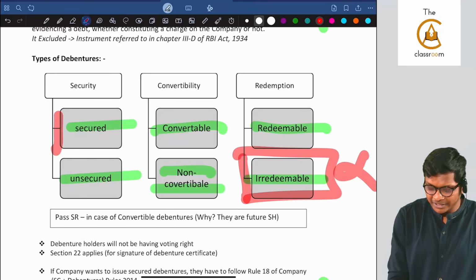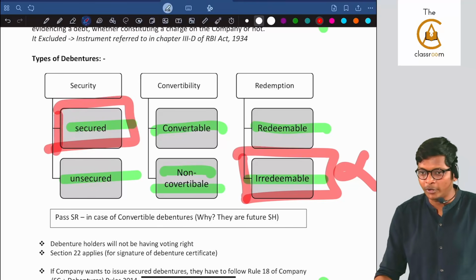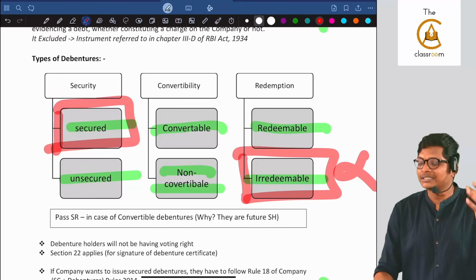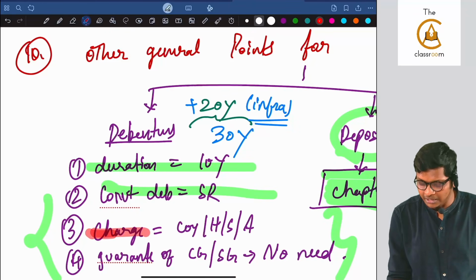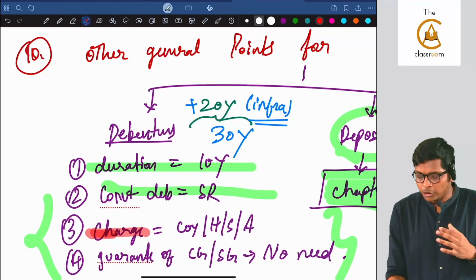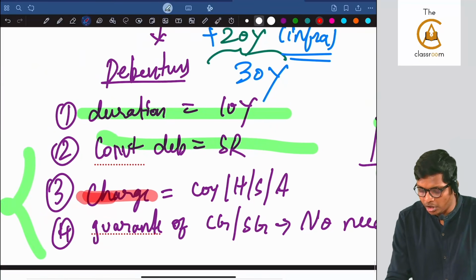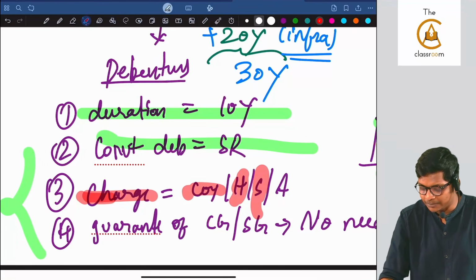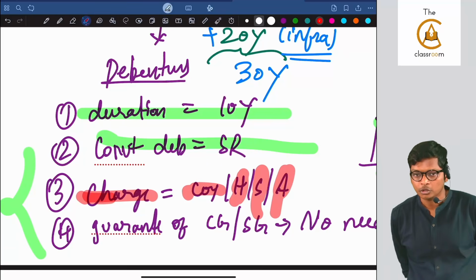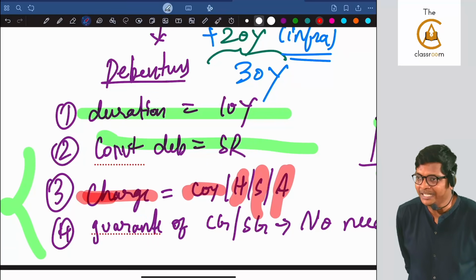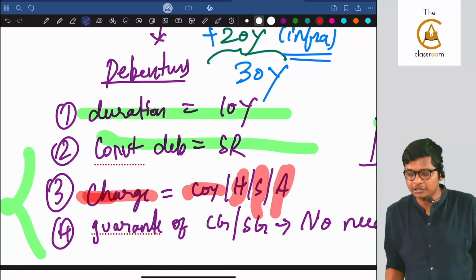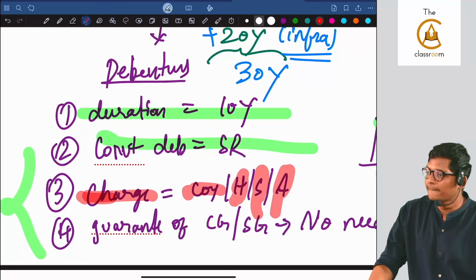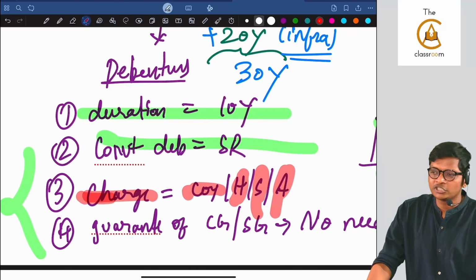If you are issuing secured debentures, can you guess the point? You have to create a charge. That charge is on the assets. You can either use the assets of the company or the company's holding, subsidiary, associate. So you can create a charge on the company or the company's close group of holding, subsidiary, associate. Is this clear, guys? All of you with me?